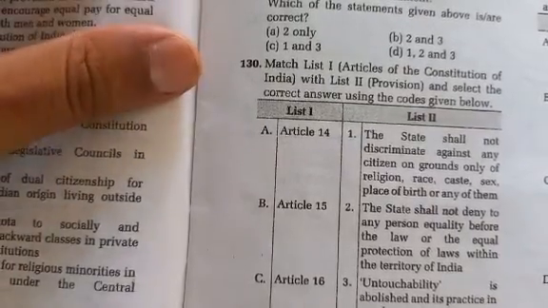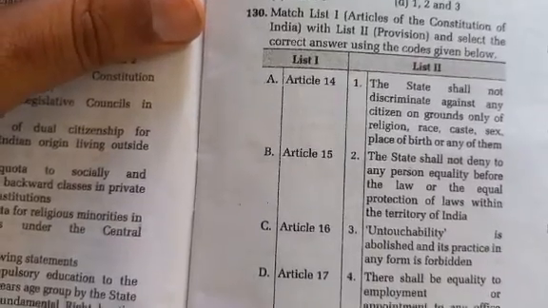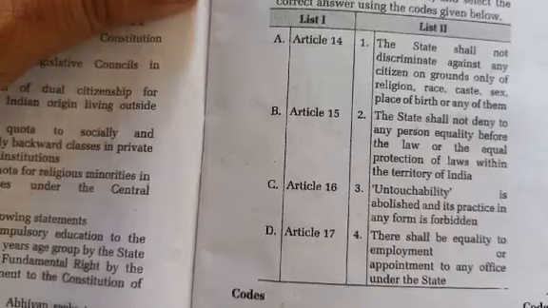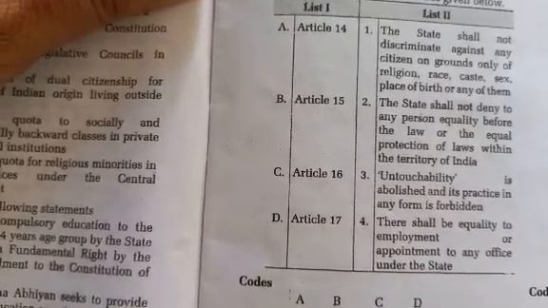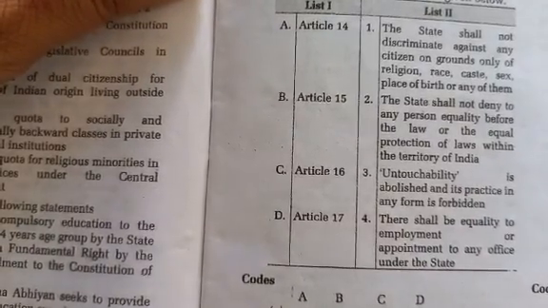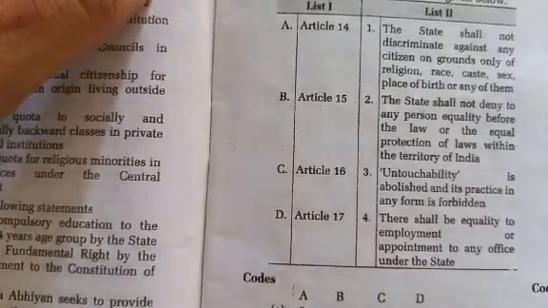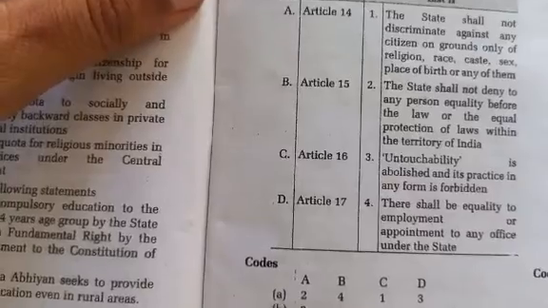So the correct answer is option C, 2143. 2143 is correct.